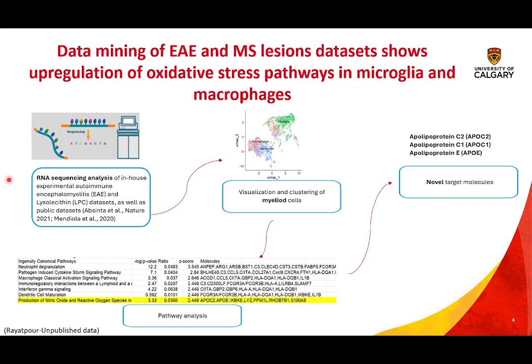Prior to my project, my supervisor, Dr. Raipur, did RNA sequencing analysis of 2 animal models of multiple sclerosis, experimental autoimmune encephalomyelitis and lysolecithin injection, as well as examined human MS public datasets for differentially upregulated pathways and genes associated with disease. Upon settling upon myeloid cells as her focus, with macrophage and microglial immune cells, bioinformatics pathway analysis was performed and found that oxidative stress pathways were upregulated in the disease conditions and that certain genes were associated with it. For this project, we focused on the 3 apolipoproteins, C1, C2, and E as the genes we would investigate.